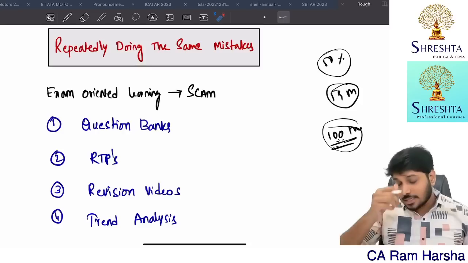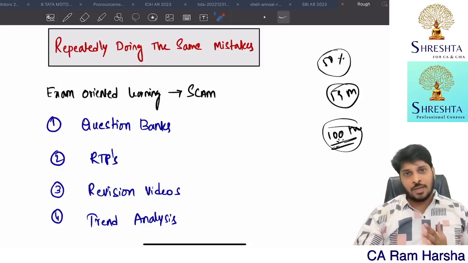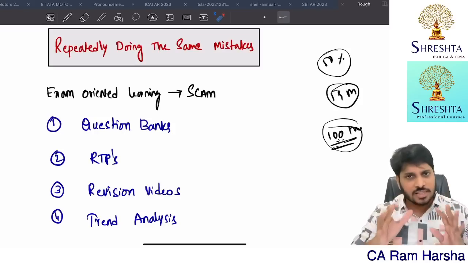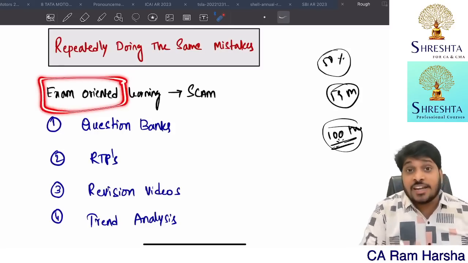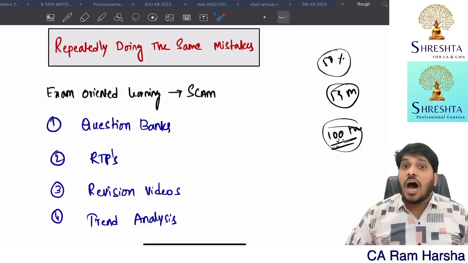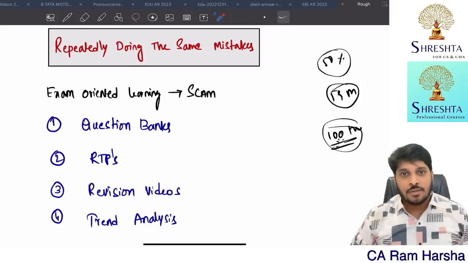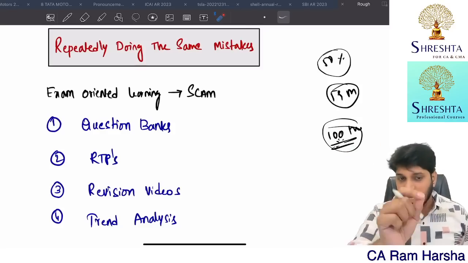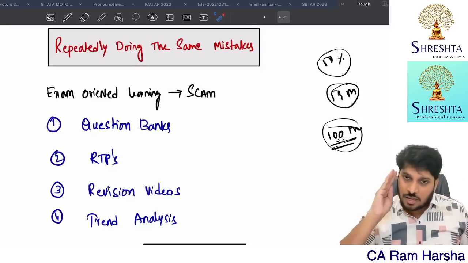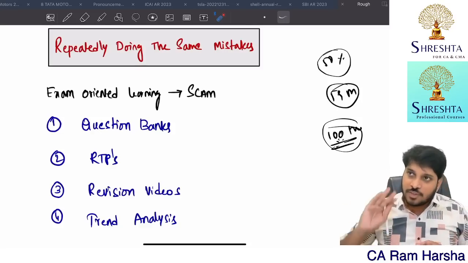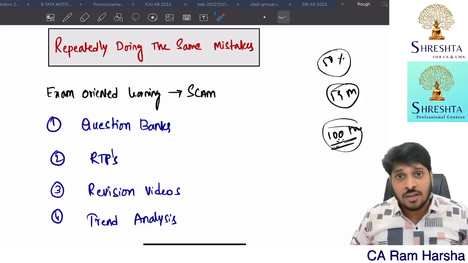The problem is the people who are promoting these exam oriented batches are also ignorant. Ask whoever is promoting them exactly what exam oriented is. Ask them to define it. Ask them to define how this batch is different from their other batch. I'll bet 90% will not answer. They cannot answer. They say exam oriented means we will mainly focus on the concepts which will come in the exam. What? Which concept will not come? Show me one concept that will not be tested in the exam.